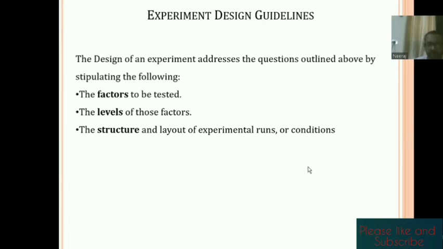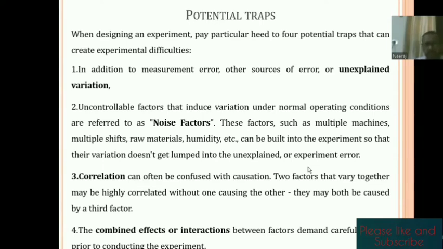If the number of factors is 5 and the number of levels is 2, we can say 2 raised to the power 5. Similarly, the structure depends upon the factors and levels in these guidelines. So next, what are the potential traps in this design?